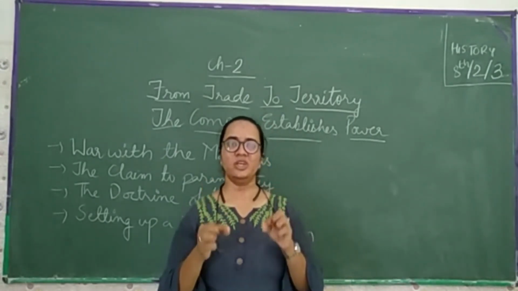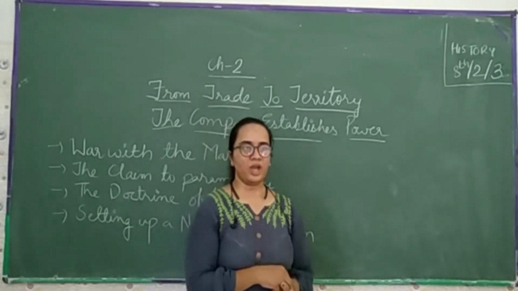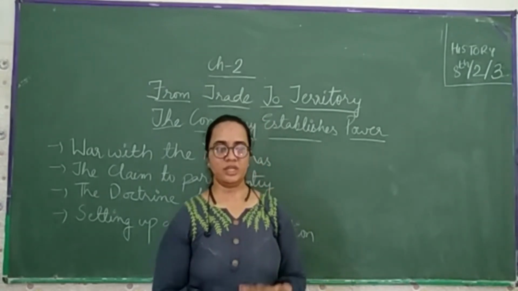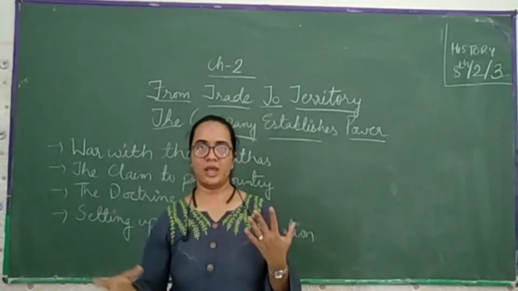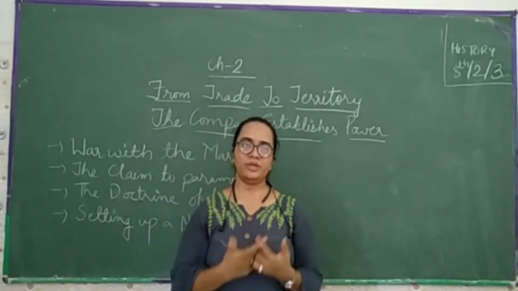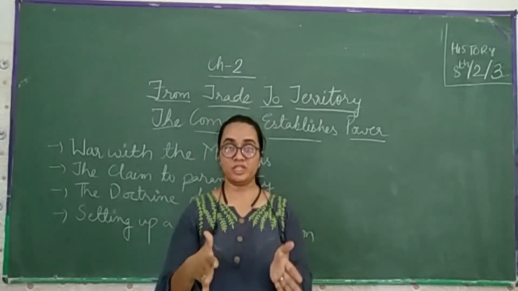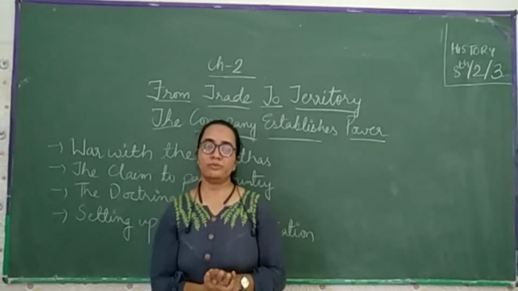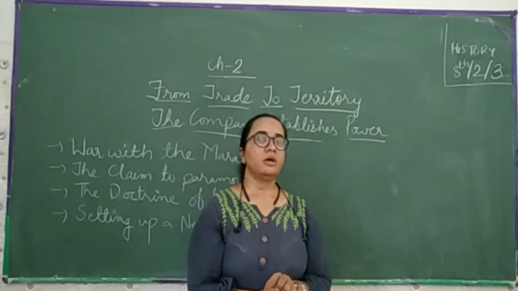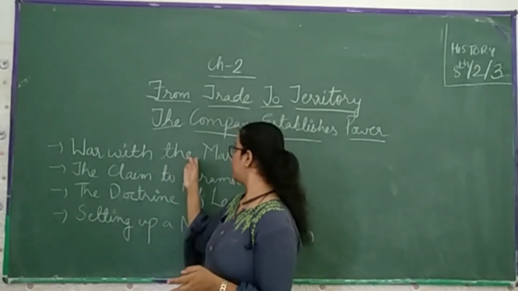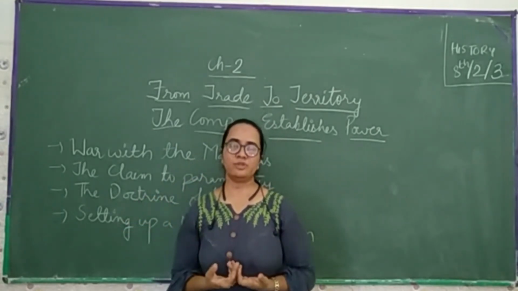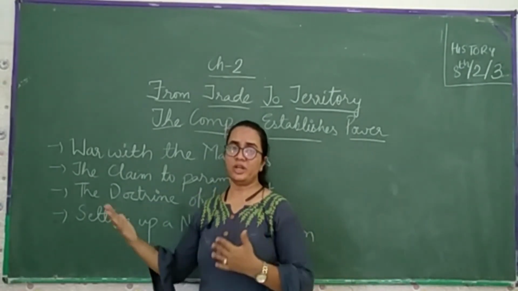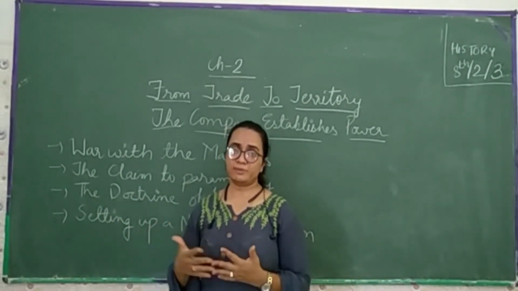He used to follow each and every order of the Britishers, what we have to do and what we do not do. Later on, a number of things changed, where we have seen that they fought with Tipu Sultan, and many times the British were defeated, but in the last battle Tipu Sultan was defeated. Then we come to know how the war with the Marathas happened. Then they captured the Gaikwad and all the places earlier ruled by the Marathas, which were then captured by the East India Company.